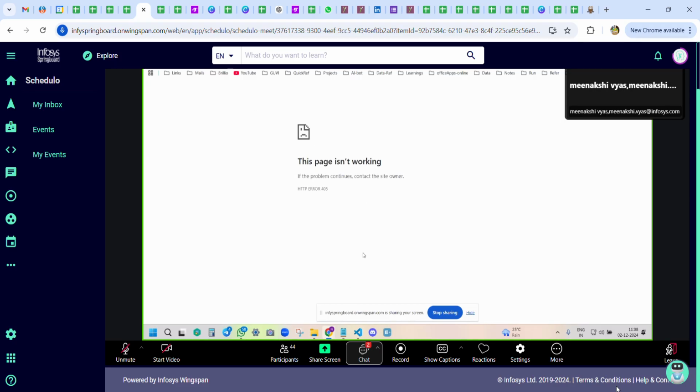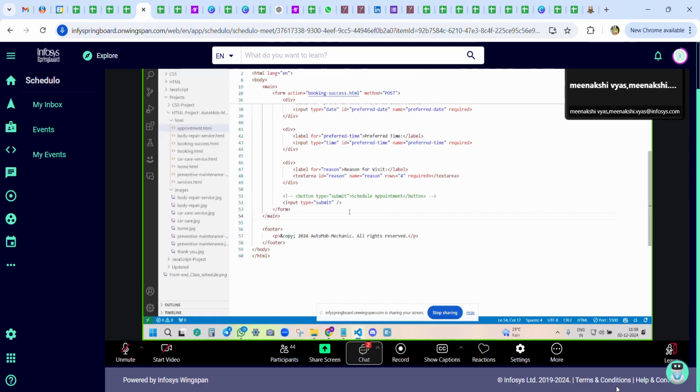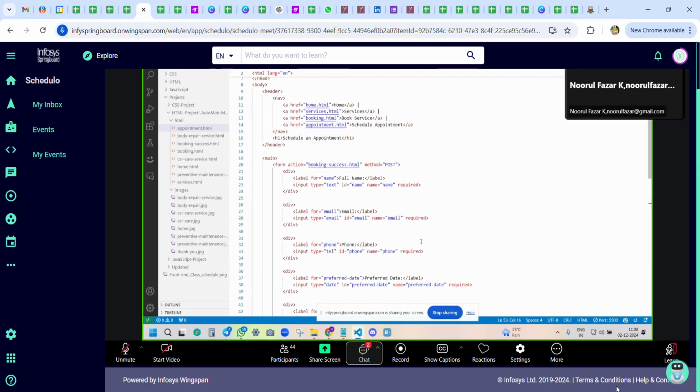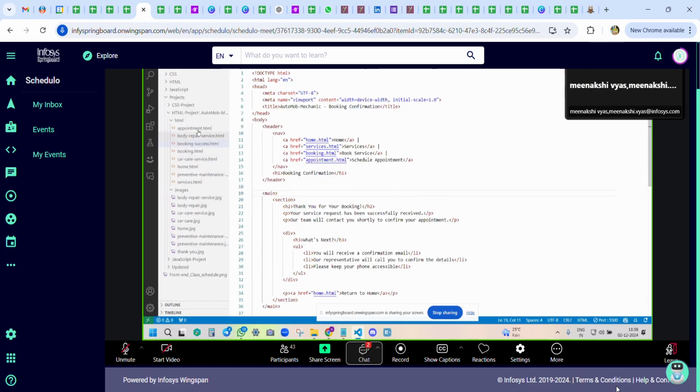Okay. Can you show me this action once again? You have created a form, right? Can you scroll up? Here the form has action booking-success.html and method. You have also written post. Now, can you show me the file name? This one, booking success HTML. This is in the same folder. Yes, ma'am, I put it under the HTML folder.